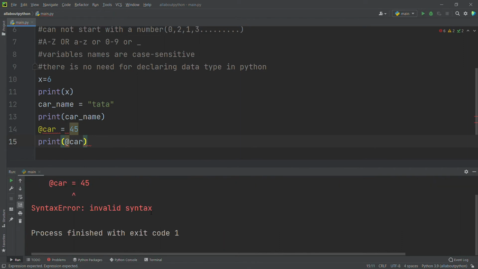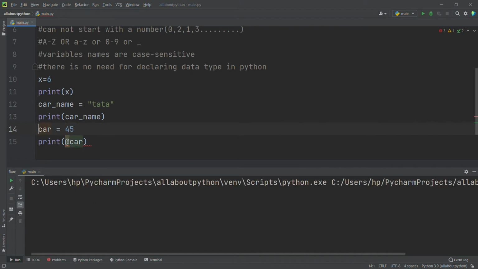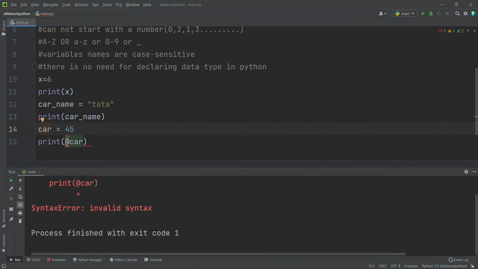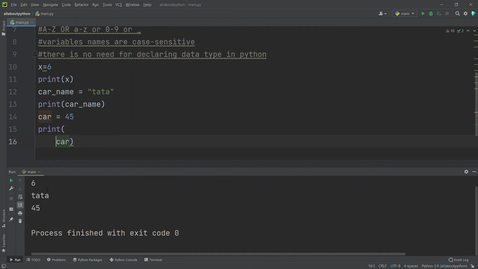So invalid syntax is nothing but this is not the correct way of giving a variable. So here the variable declaration is wrong. So I will remove at the rate of, and now I will run this again. Sorry, here I have to remove at the rate of. Okay, I will run this again. See, it's printing 45. Okay, I hope now you have some clarity of how we are going to create a variable in Python and what a variable is.